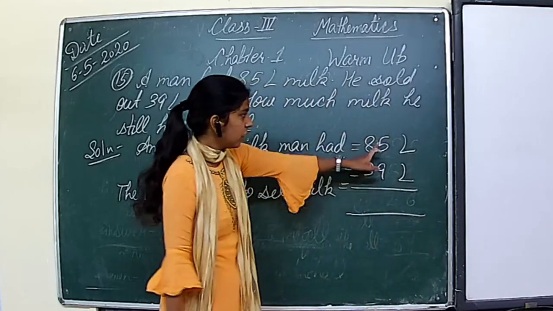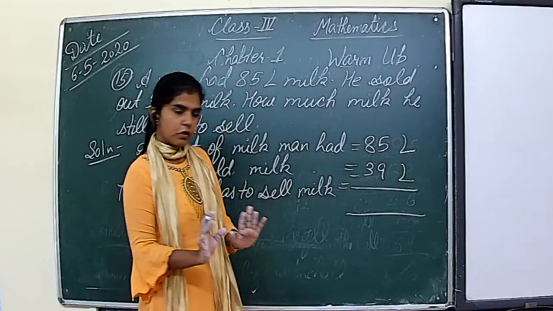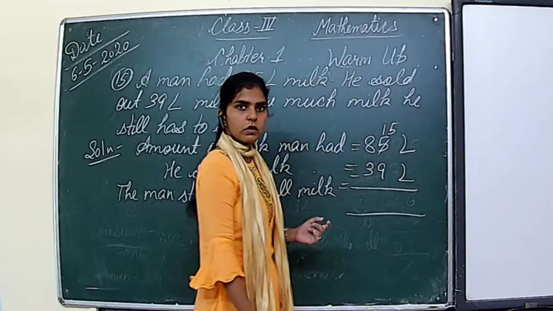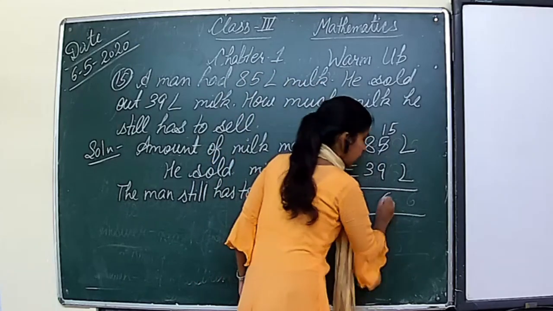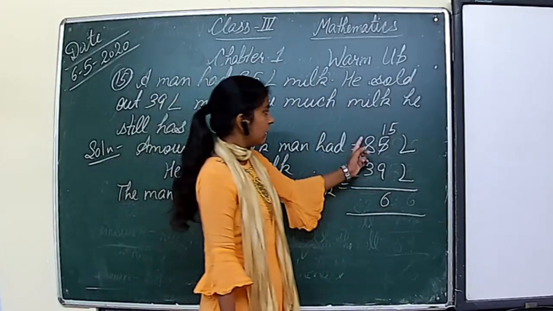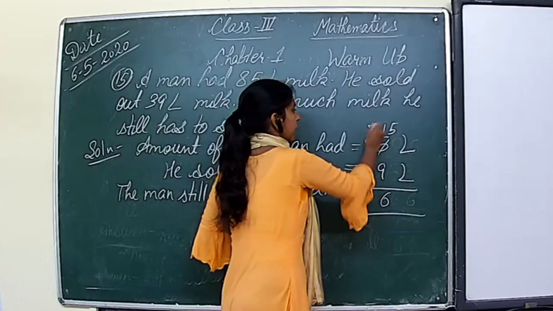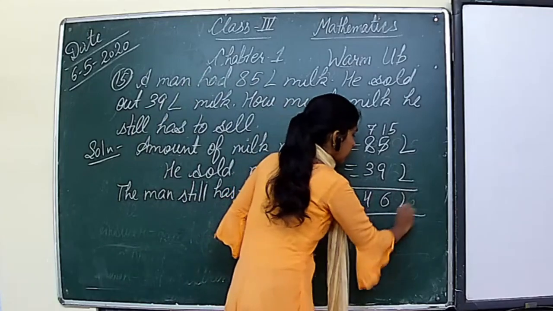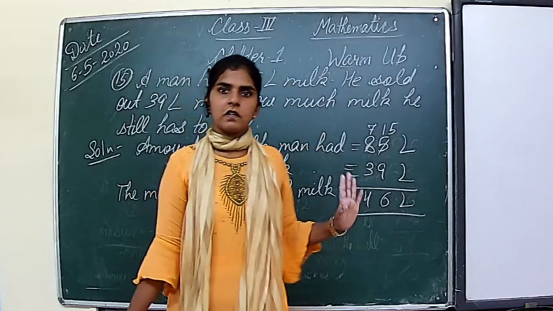5 minus 9 not possible. We will take one borrow. So 15 minus 9 is equal to 6. Then it will become 7. So 7 minus 3 is equal to 4. So the answer is 46 liter.